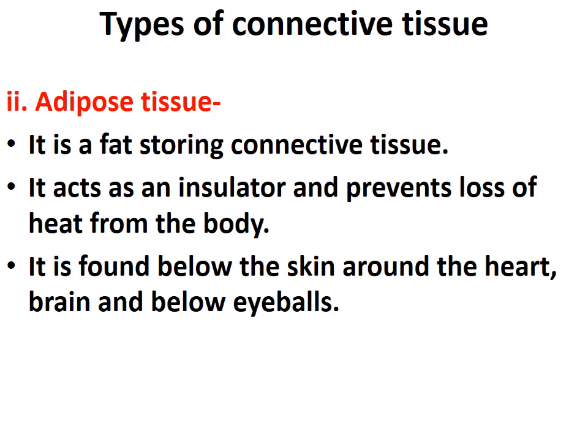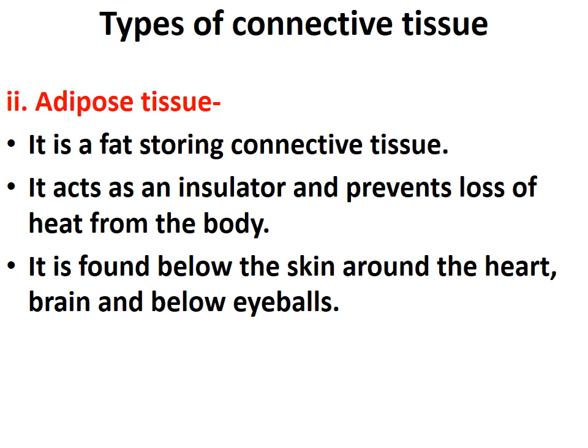Now the second type of connective tissue is adipose connective tissue. Students, keep one thing in mind, wherever this word adipose comes, it is related to fat. So what is adipose connective tissue? It is a fat storing connective tissue, means this tissue is storing fat.